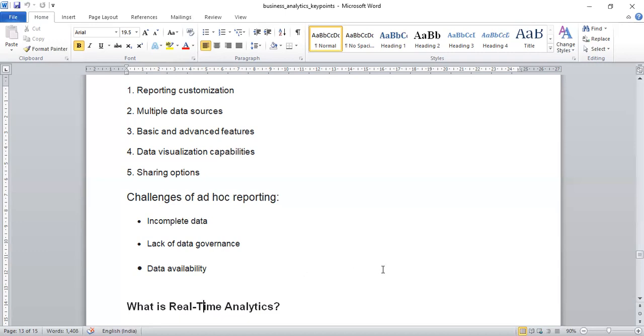Okay, but here I know ad hoc reporting is important. It gives me fruitful results. It gives a fruitful decision-making option for the organization and for the stakeholders. So what are the challenges I am facing to take advantage out of this ad hoc reporting? I want to take advantage of these ad hoc reporting tools and analysis, but these challenges come in my way. So how can I work on that?